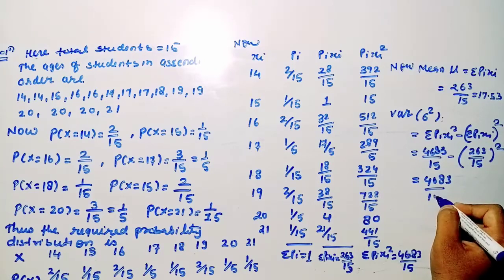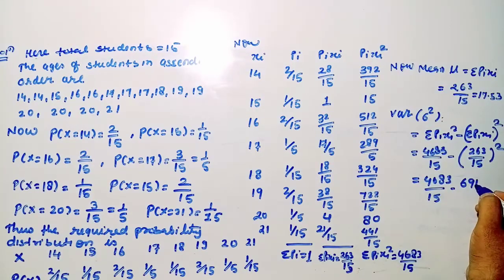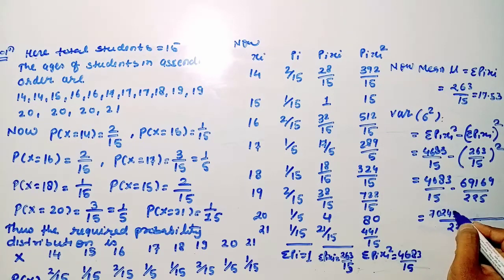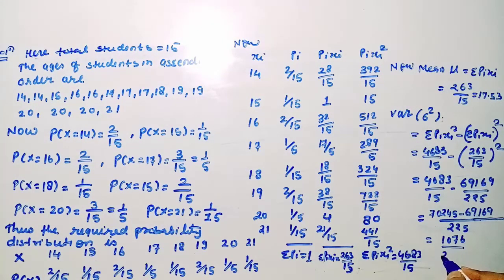So now simplifying, we are getting 4683 divided by 15 minus 69169 divided by 225. Okay students, by taking the LCM, 225 will be the LCM. Now multiplying 4683 into 15, so we are getting 70245 minus 69169. So subtracting and simplifying, we are getting 1076 divided by 225, which is equal to 4.78. Now taking the square root of 4.78, this will be standard deviation.